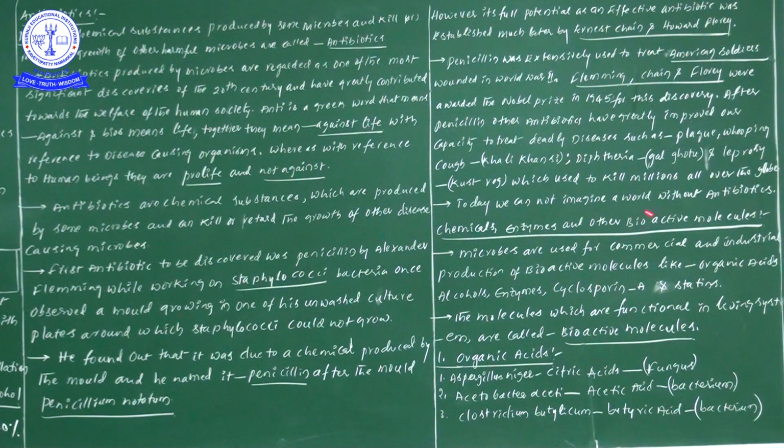Next one: these diseases used to kill millions all over the globe, affecting millions of people at that time. By using different types of antibiotics, we can kill these deadly diseases.